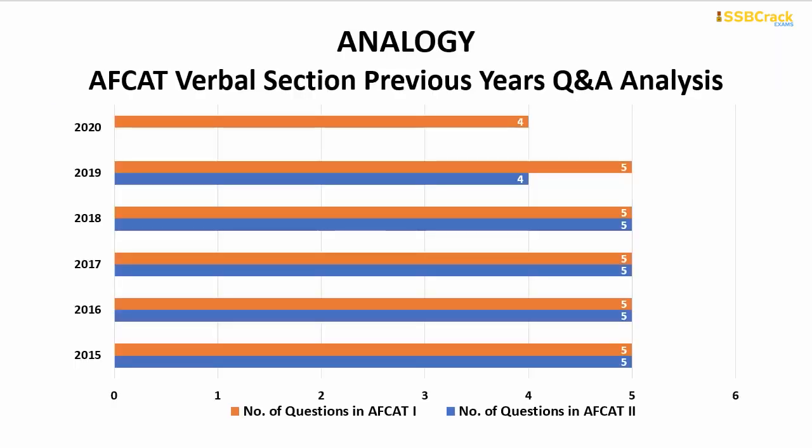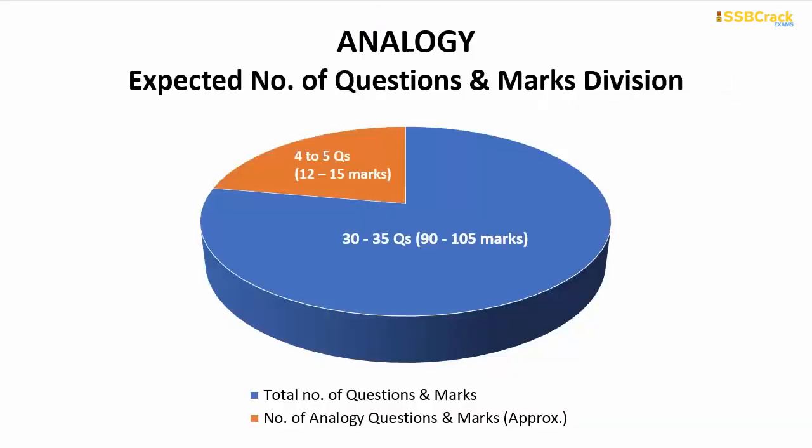Now let's start the previous year analysis of each and every topic, and we will start with analogy. So from analogy, maximum questions are 5 which have come many times, and minimum questions are 4. So in your upcoming AFCAT exam, you can expect around 4 to 5 questions from analogy, which will comprise around 12 to 15 marks out of your total marks.